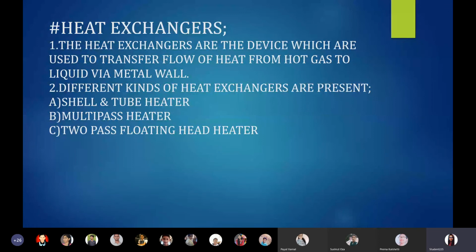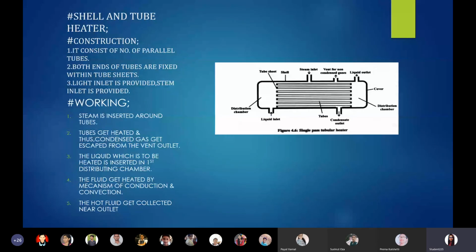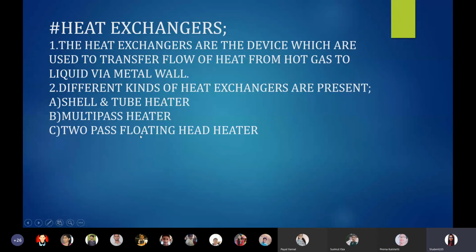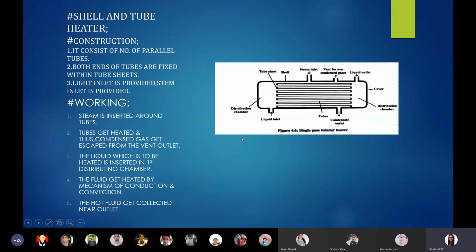Okay, thank you. Now we have seen what the types are: shell and tube heater, multi-pass heaters, two-pass floating head heaters. Now we will see the first heat exchanger, that is the shell and tube heater. The detailed part of the shell and tube heater is present in Subramanyam. I have taken the construction and working part and put it in my PPT as very superficial points. So my kind request to all of you is that you remove your own notes regarding each and every bit.